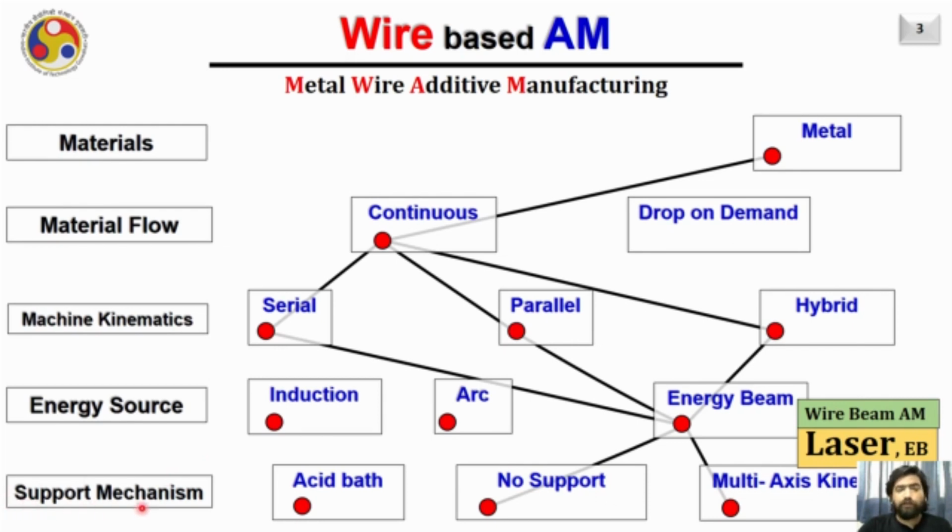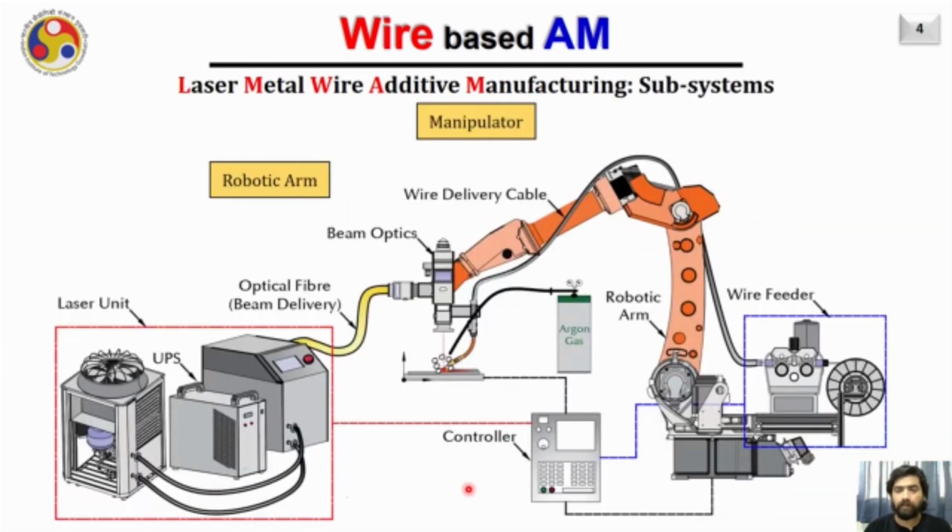Then the mechanism for generating the support could be either by utilizing the multi-axis kinematics or no support system. We have already discussed that it is very difficult to provide some additional support in the case of metal when it is used as a raw material. Let us first discuss about the manipulator.